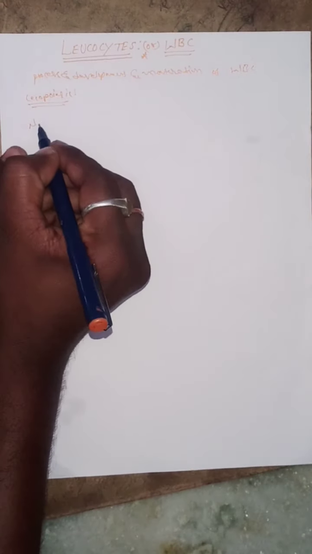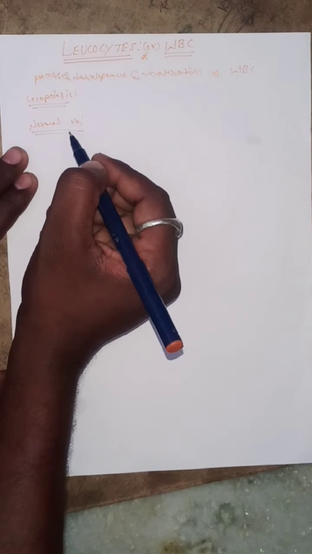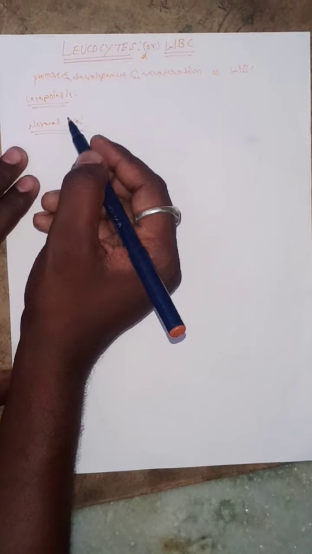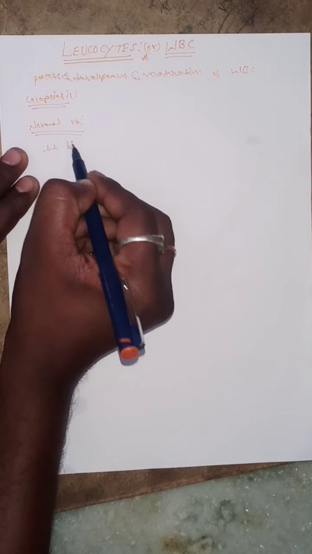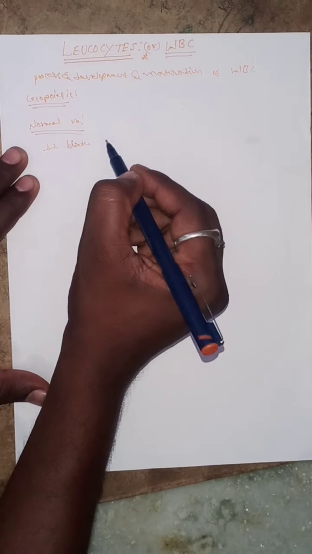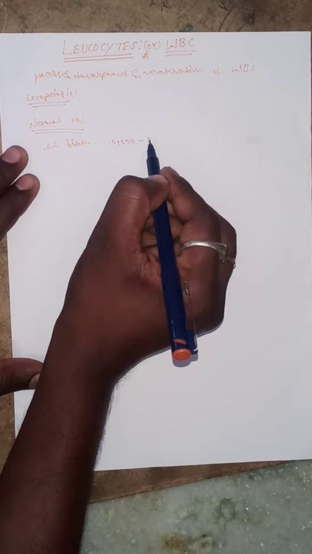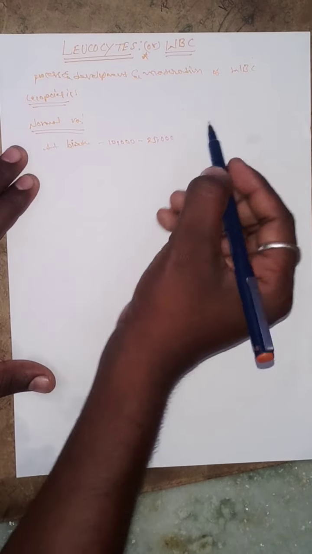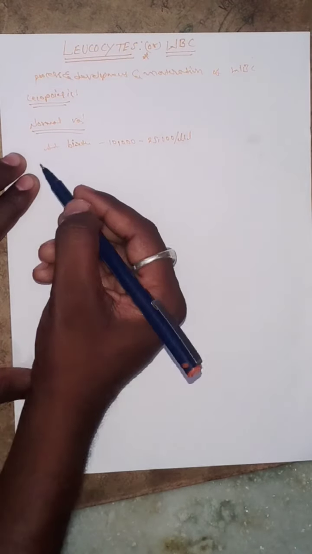Next, what are the normal values of the WBC? What is the normal range at birth? At birth, it's 10,000 to 25,000 per microliter.